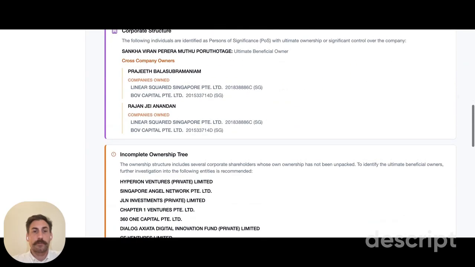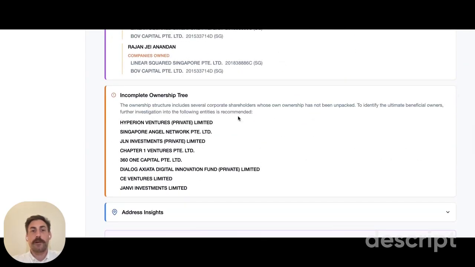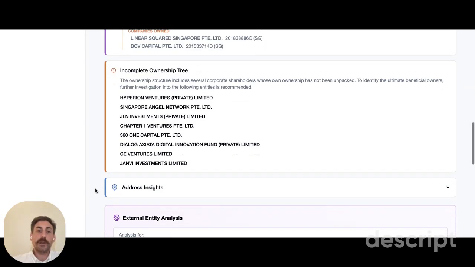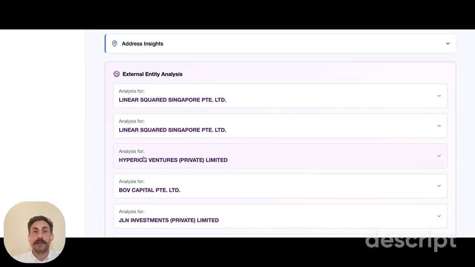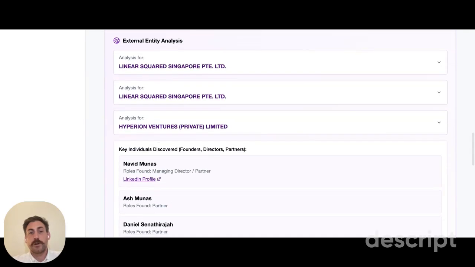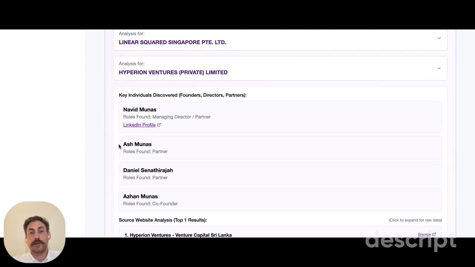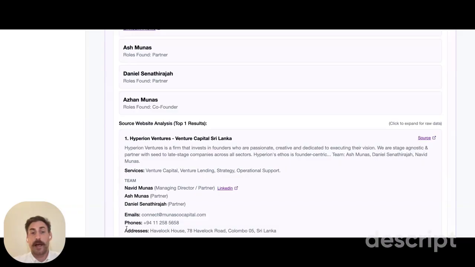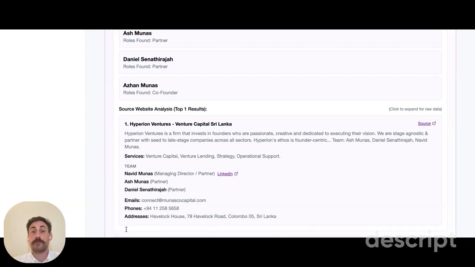So for example, we have this company here, Hyperion Ventures. This isn't able to be unpacked, it's not in a registry. So what do we do? We perform some external entity analysis. And again, for Hyperion Ventures, what we've ended up doing is identifying the individuals behind this company and then sourcing and providing source data of where that happens. So then you can continue to do checks on these individuals and this corporate to validate the full ownership structure.